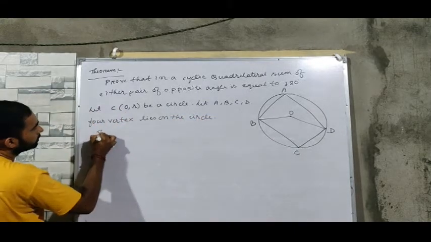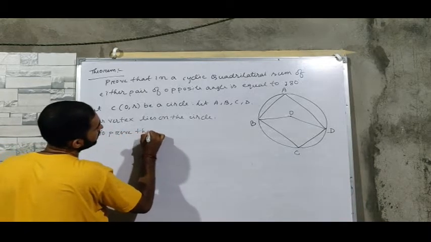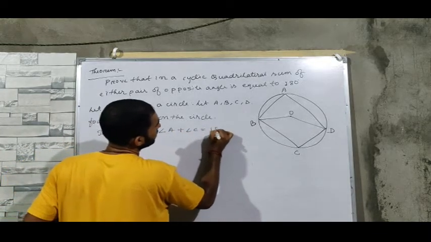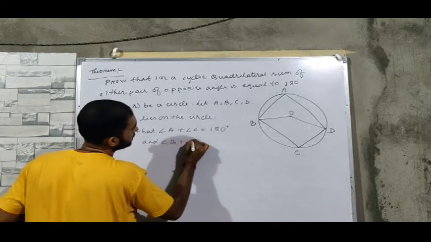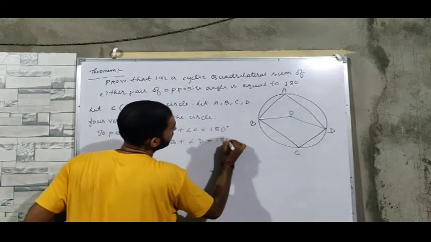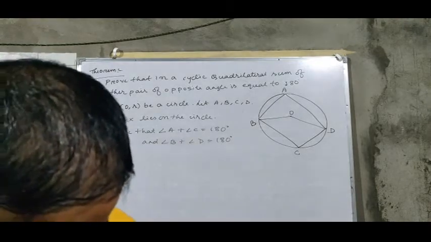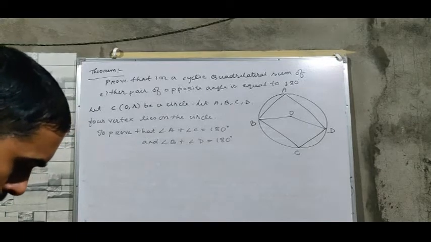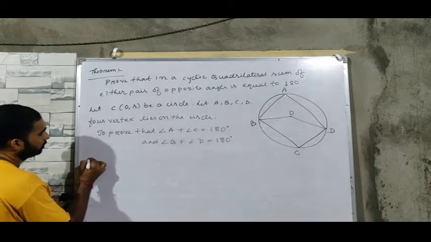To prove that angle A plus angle C equal to 180 degrees and angle B plus angle D equal to 180 degrees. Done? Now the proof.